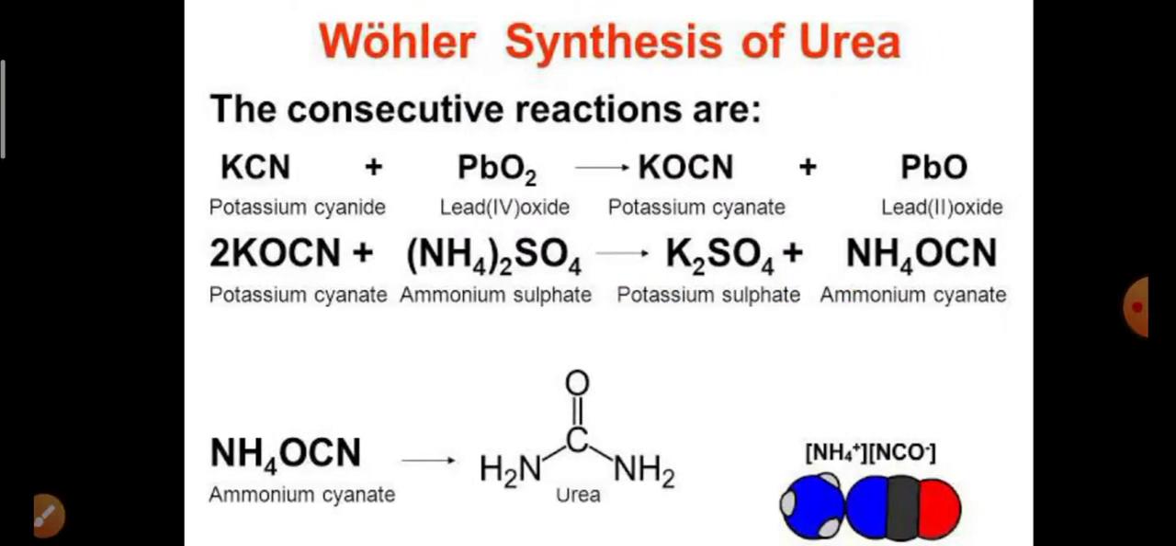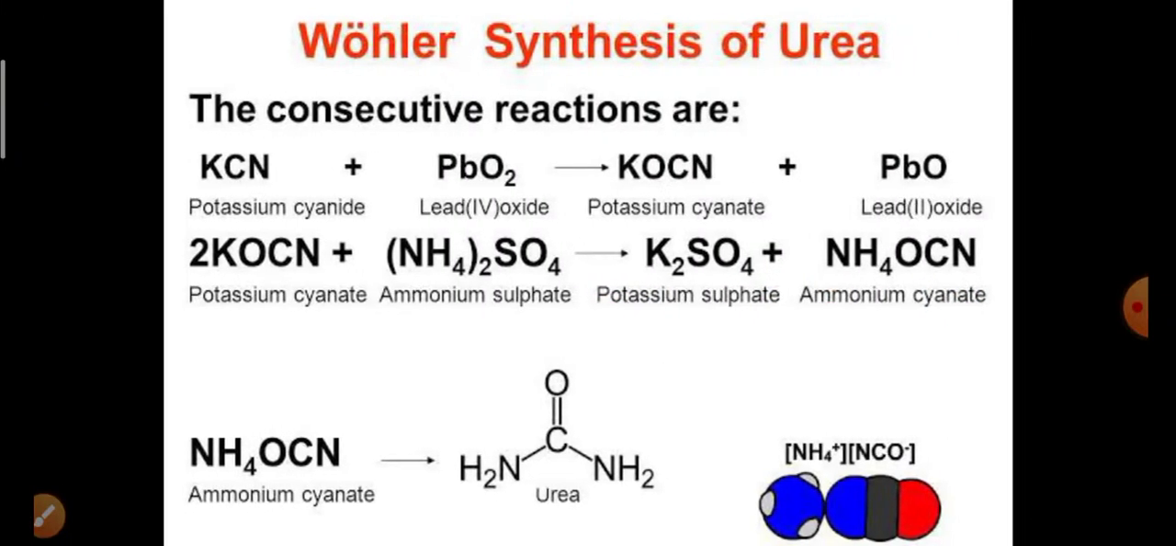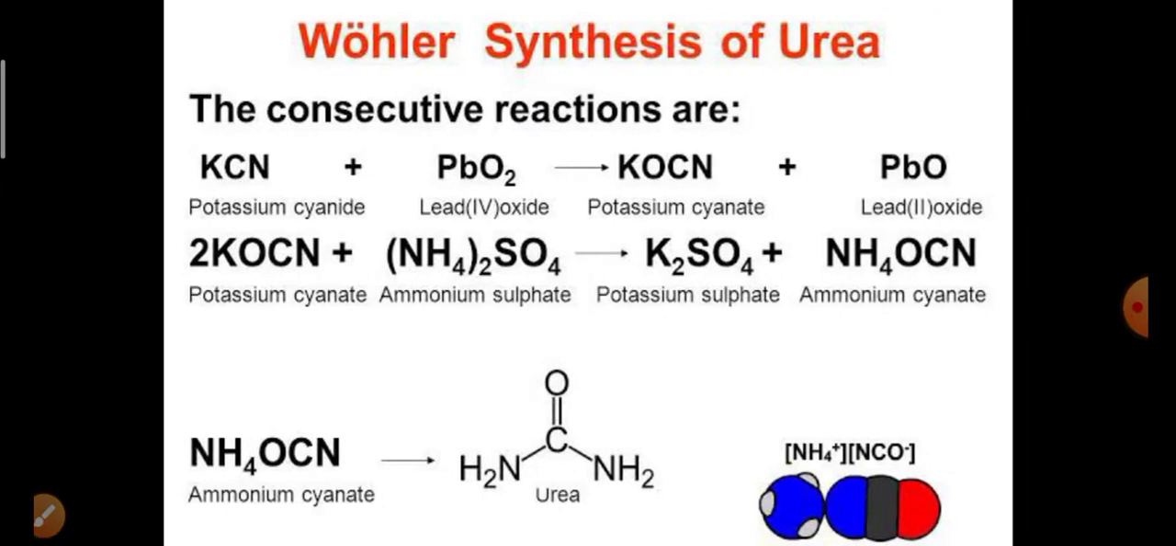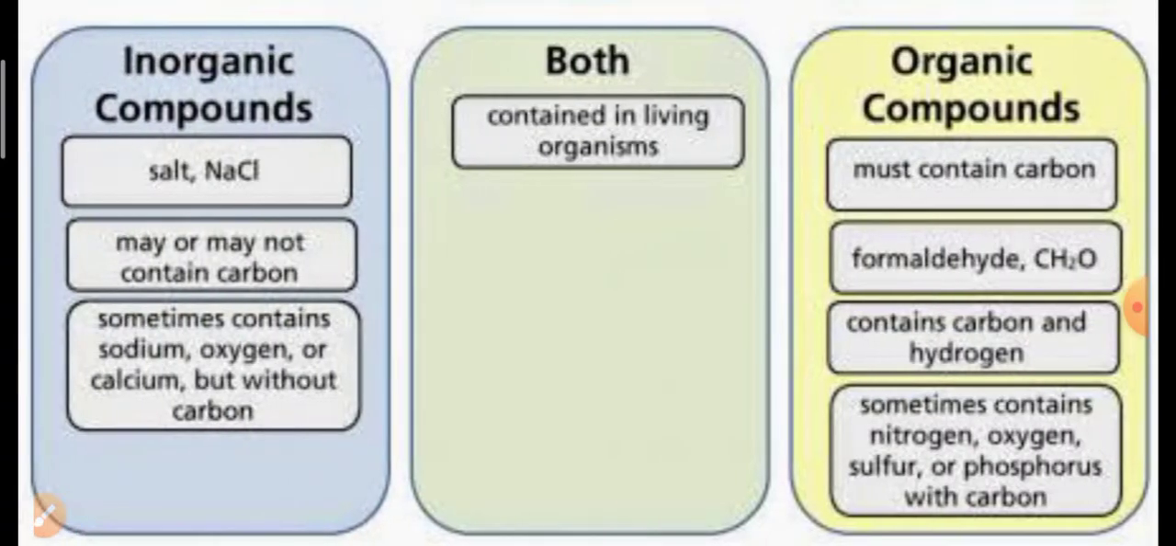After this synthesis, the whole concept changed. What was the previous concept? The previous concept was that organic compounds are those obtained from living things, and inorganic compounds are those obtained from non-living things. Non-living means air, water, minerals, soil, like that. But Wöhler prepared a compound like urea, which contains carbon and is actually organic, in the laboratory. Therefore, after that a new concept was produced.